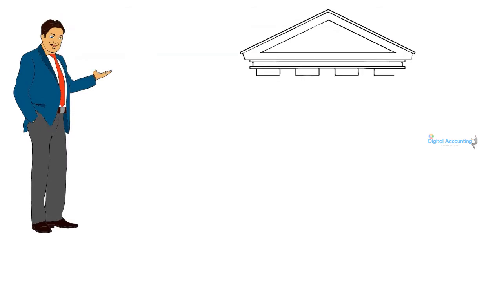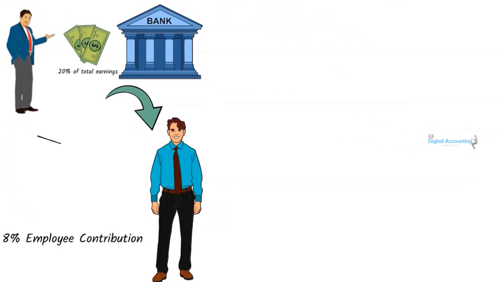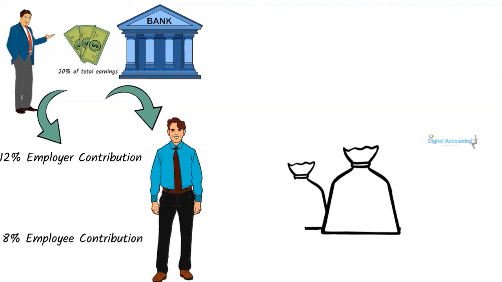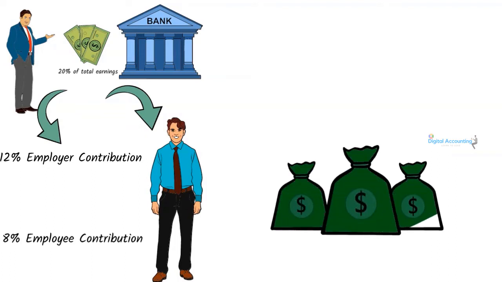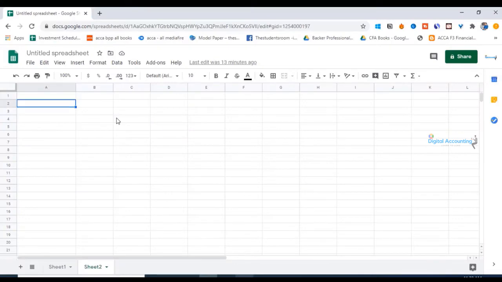Employers have to remit every month to the Central Bank an amount equal to 20% of the employee's total earnings to the fund. The employee's contribution percentage is 8%, and the employer has to contribute an amount equal to 12% of the employee's total earnings. So contribution should be paid on the total earnings of the employees. Here total earnings include salary, wages, fees, cost of living allowance and holiday pay. We will see in question format how the EPF and ETF will be affected.